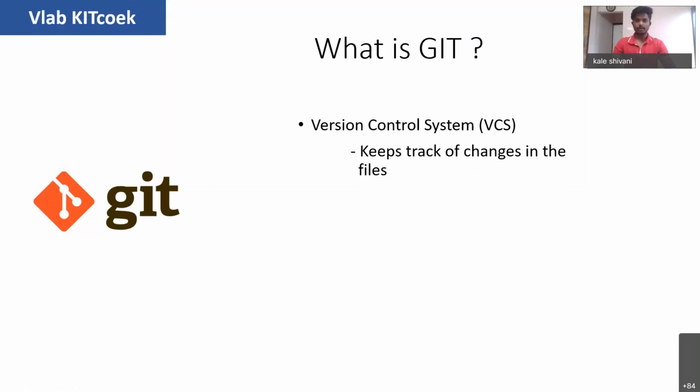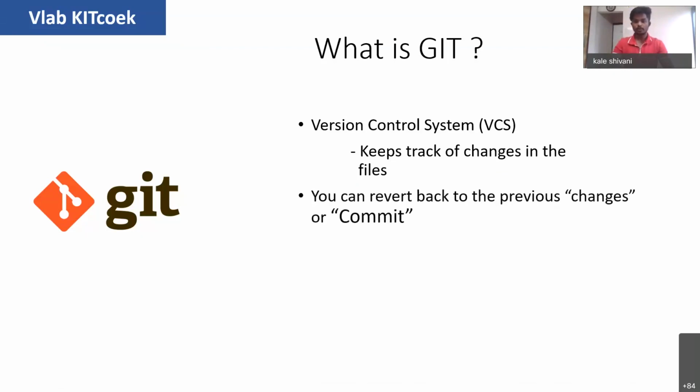So let's assume you have a file and you are coding, and if you press Control S, then it's saved, right? And in the future, if you think that the current code is not quite well, it's a bad code that you just did in your entire project, and you feel that you want to revert back to the previous code, then what will you do, right? So Git provides you that functionality. It saves all the versions, meaning the first version, second version, third version. So various versions are stored using Git. You can revert back to the previous changes, as I said, and these changes are nothing but called commits.